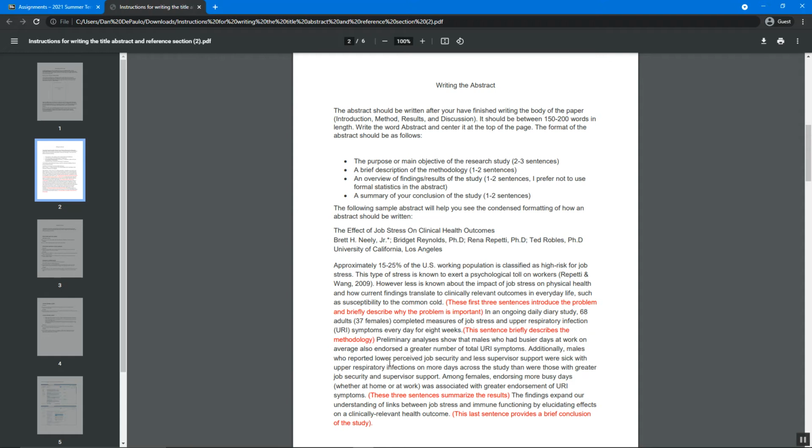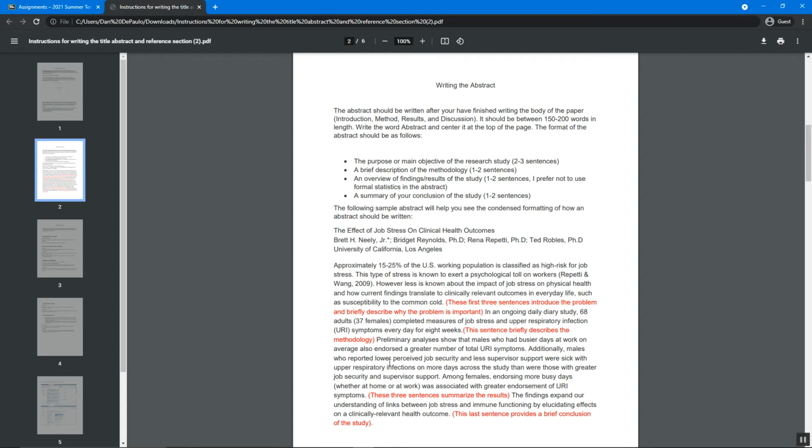Now it continues: in an ongoing daily diary study, 68 adults, 37 females, completed measures of job stress and upper respiratory infection, URI, symptoms every day for 8 weeks. That's the method.